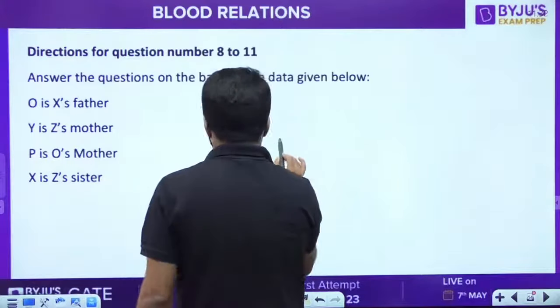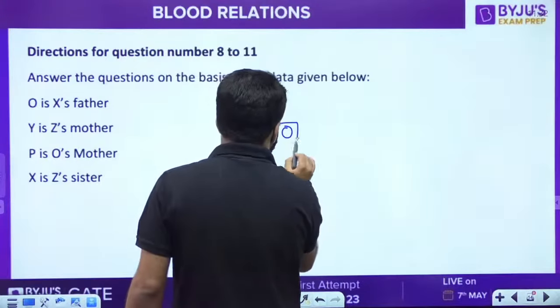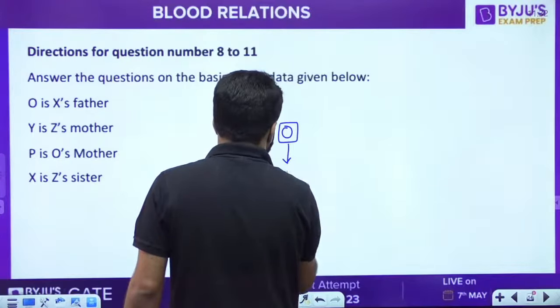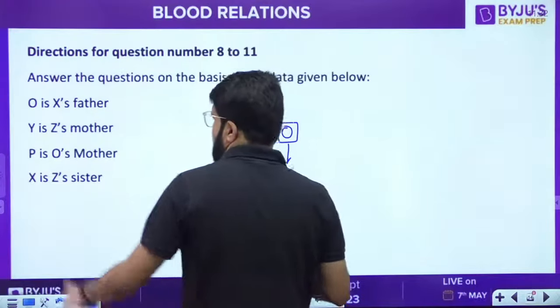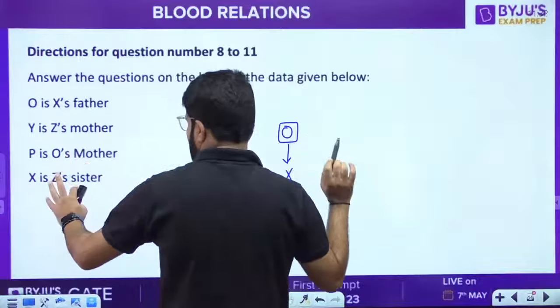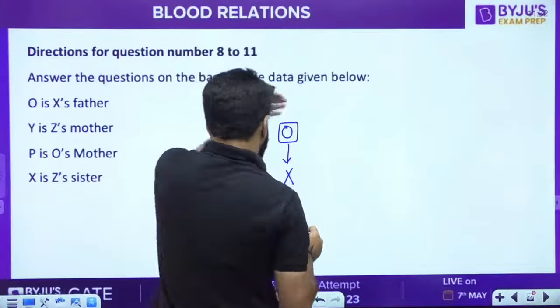O is X's father. O is the father, so male. Father of X, whose gender is unknown. Y is Z's mother, a different story, forget it for now. P is O's mother.